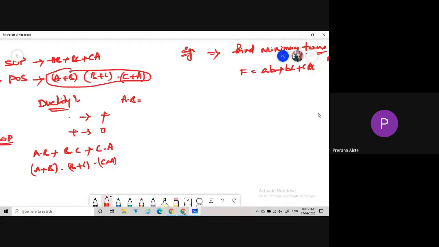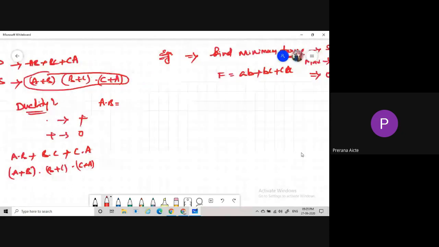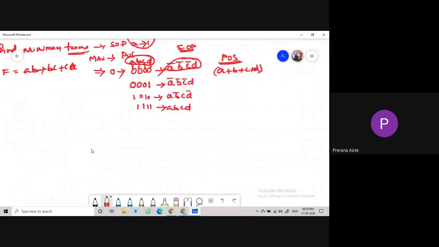Based on that relation, the 4 zeros can be represented as A plus B plus C plus D. Under POS, A bar is nothing but 1, and A is nothing but 0. So that's why we are taking A bar.